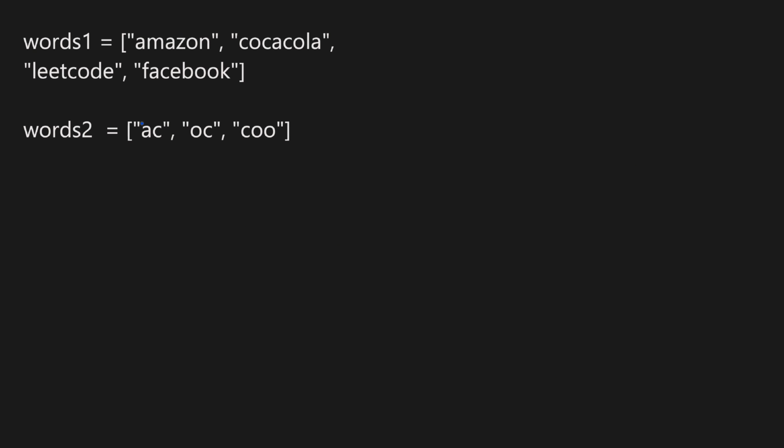Also, for checking the subset, the order of the characters doesn't matter. And a word A in words 1 is considered universal if all words in words 2 are subsets of it. Therefore, we can create a combined frequency map of all words in words 2 to simplify this check. For example, if words 2 have words like AB and CD, then the merged frequency map will look like this. And then for each word in words 1, we can just refer to this merged map and get rid of the inner loop iterating through words 2.